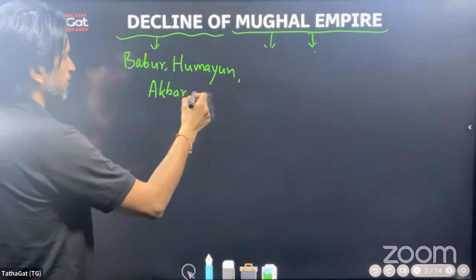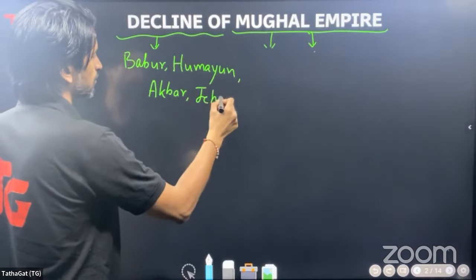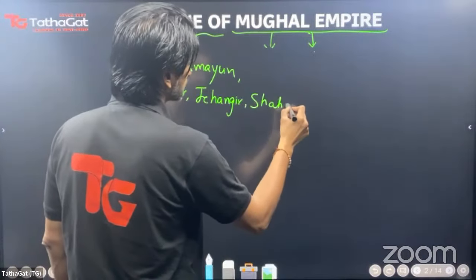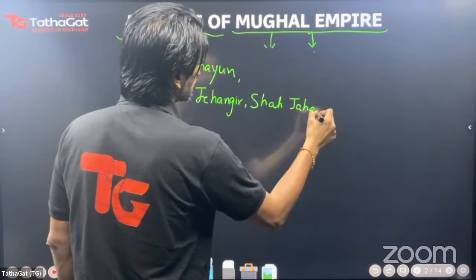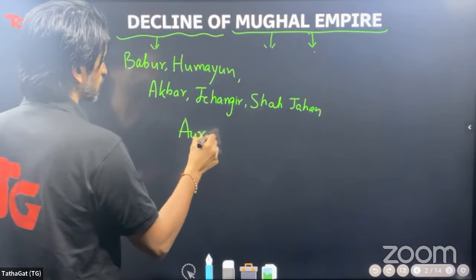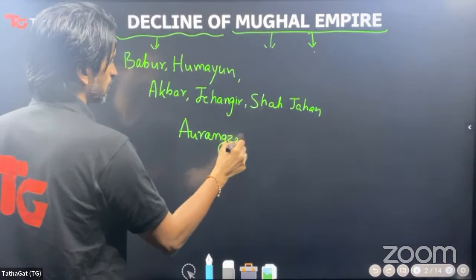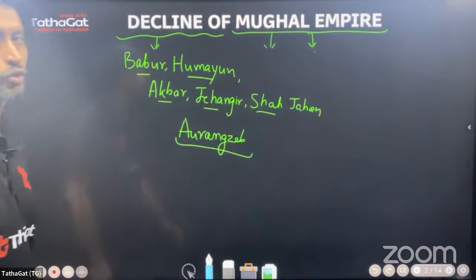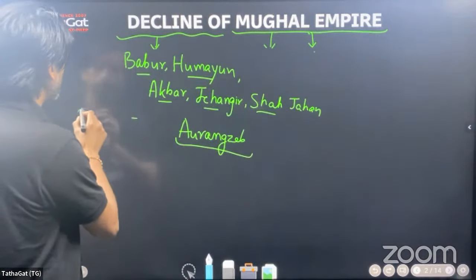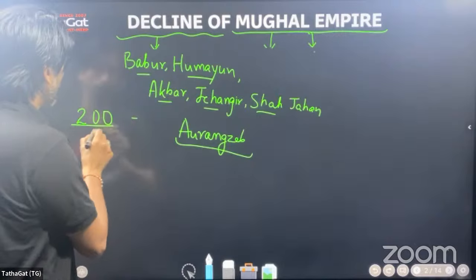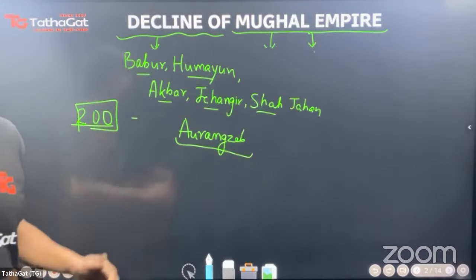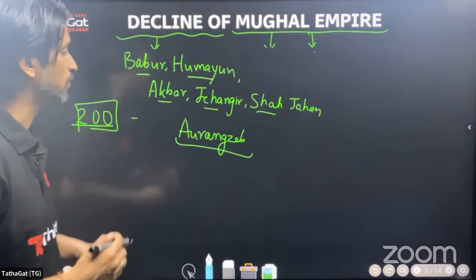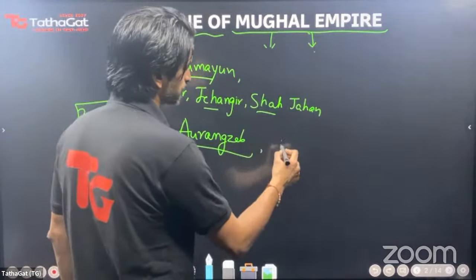And after Akbar, there comes Jahangir, Shah Jahan, and Aurangzeb. So you see 1, 2, 3, 4, 5, and 6 rulers. So a rule for 200 years, it was absolute. Their control over India, their expanse from Afghanistan up to the south of India was absolute. Their control was absolute.